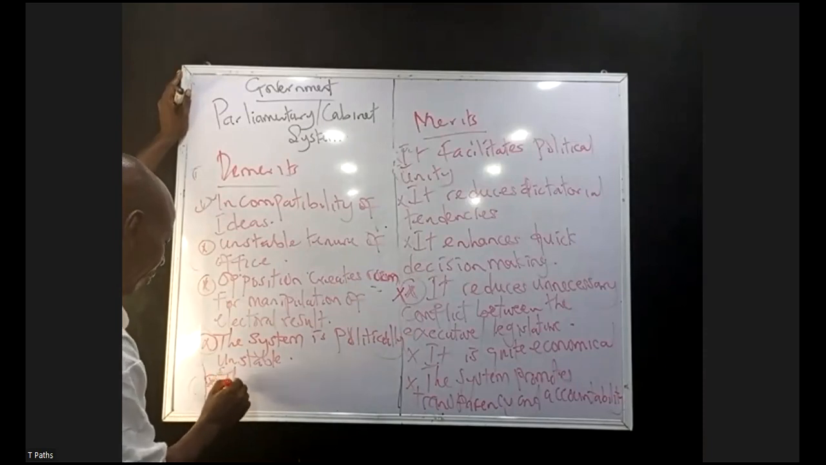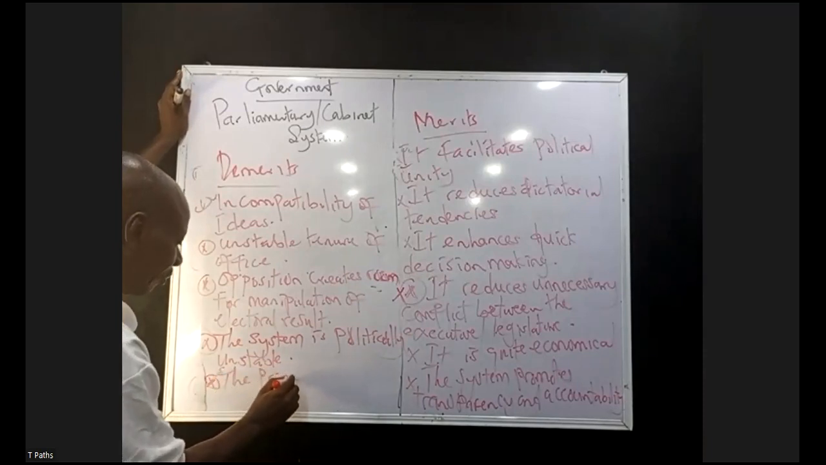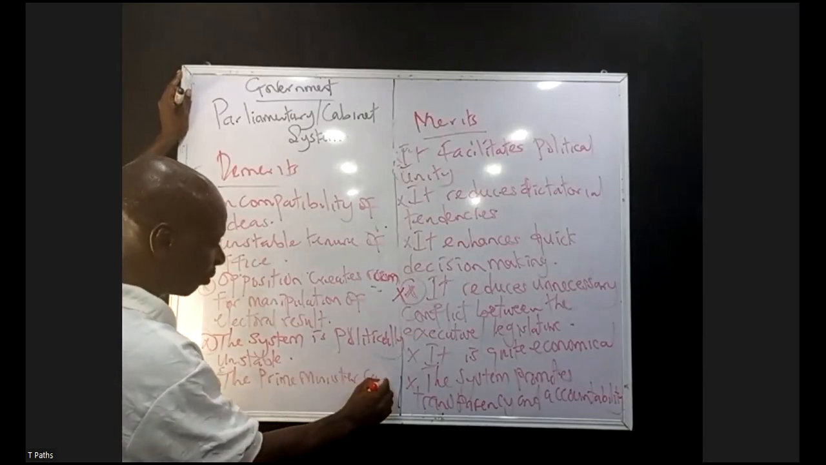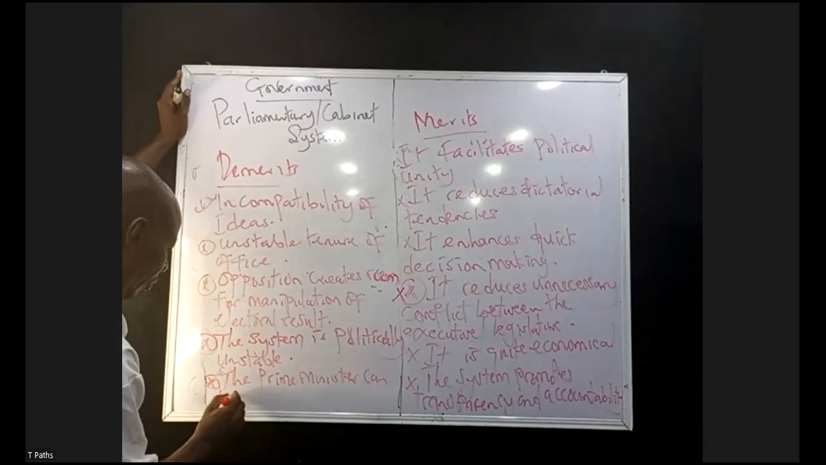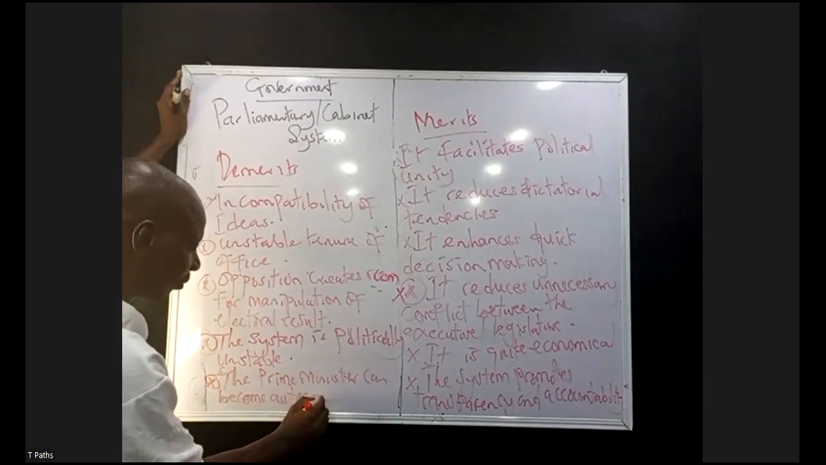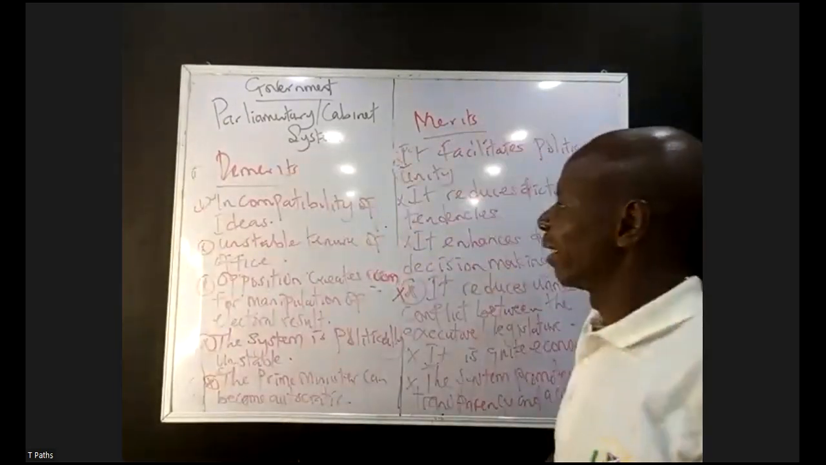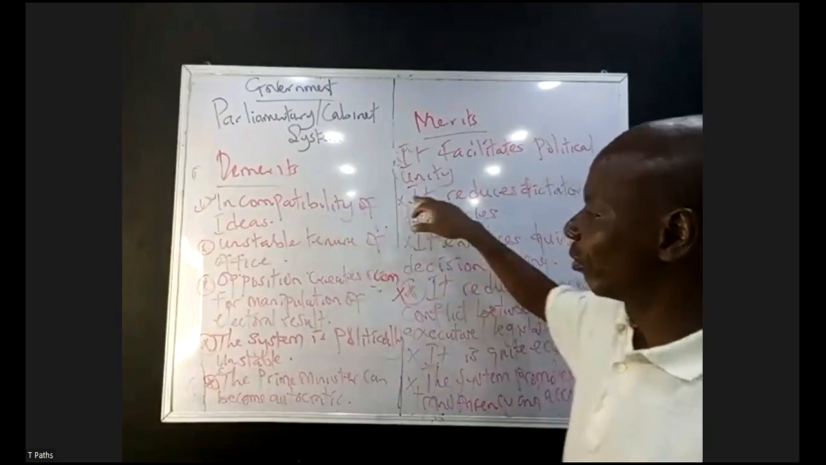The prime minister can become autocratic. Now, so under the merit, there's incompatibility of political ideas.